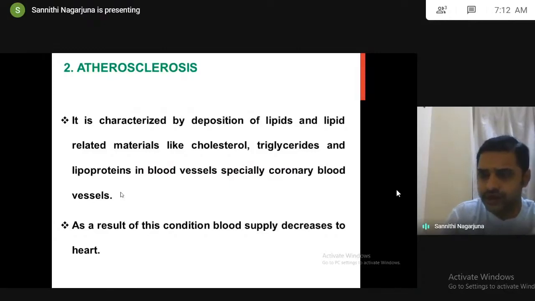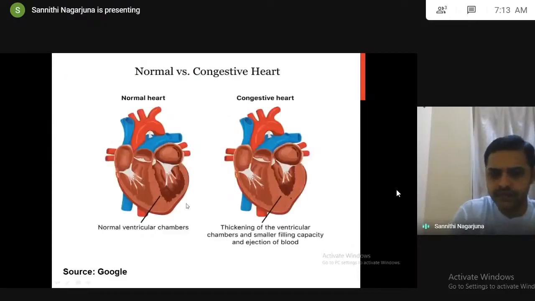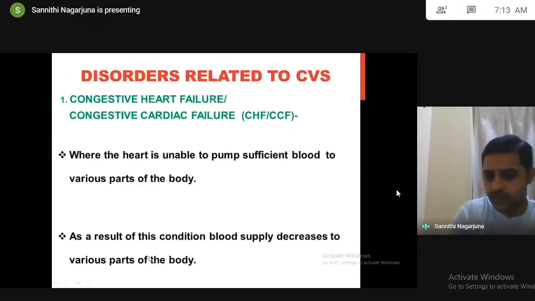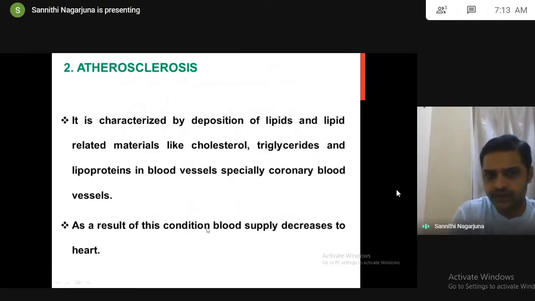Atherosclerosis means deposition of lipids or any lipid related materials like cholesterol, triglycerides, lipoproteins in the blood vessels, especially in the coronary blood vessels. Whenever lipids are deposited in the coronary blood vessels, automatically blood supply decreases to the heart, because as I mentioned earlier, the function of coronary blood vessels is supply of blood to the heart. When something is deposited in coronary blood vessels, blood supply decreases to the heart. This is very important. In CHF, blood supply decreases to various parts of the body. In atherosclerosis, blood supply decreases to the heart. That's all.